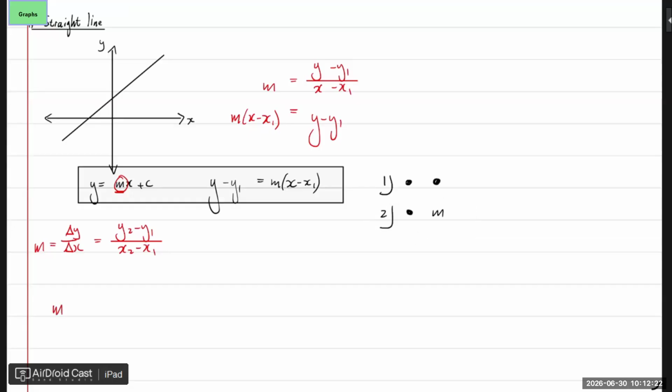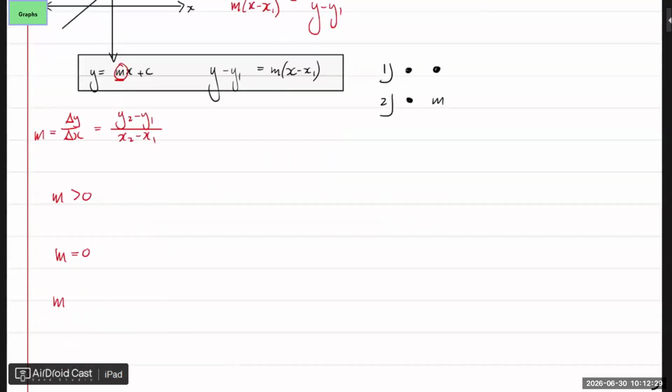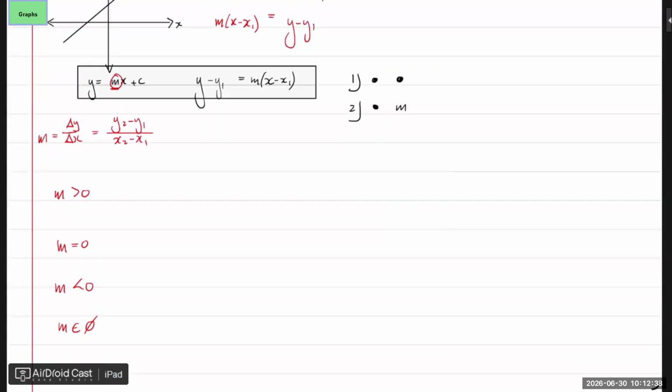All right, so the gradient can be greater than 0. The gradient can also be equal to 0. The gradient can be less than 0, or the gradient doesn't exist, or is undefined.